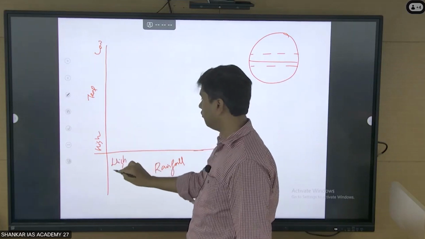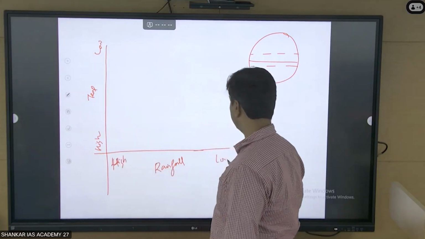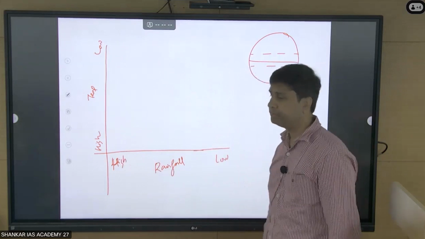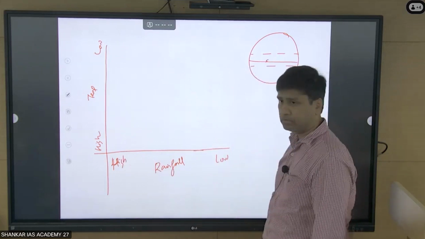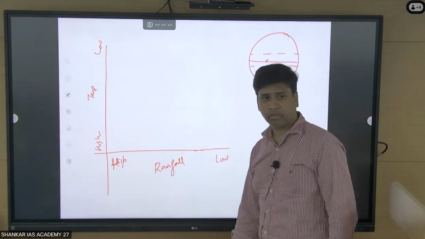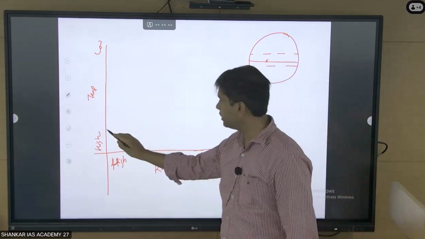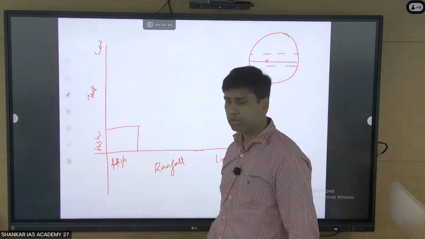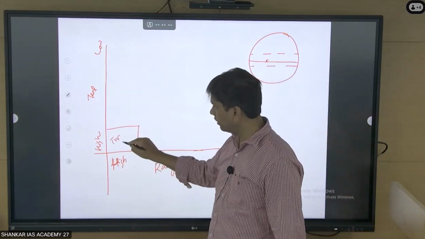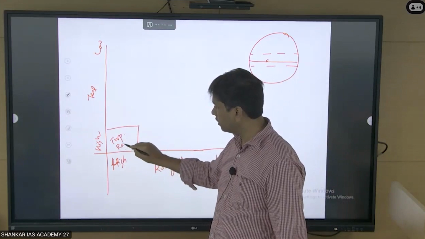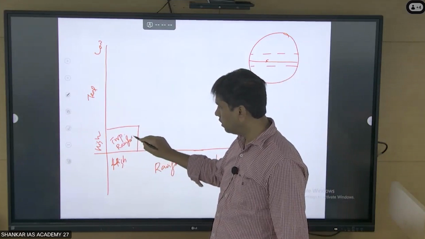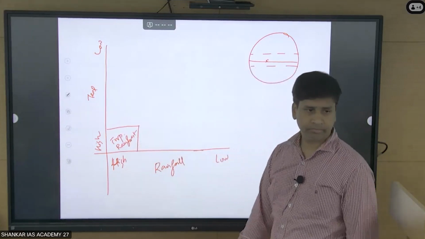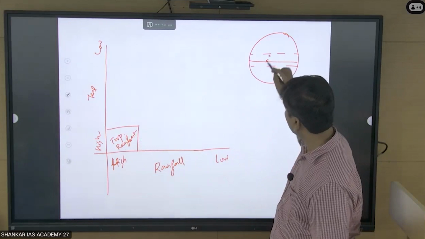This is high rainfall, this is low rainfall. Now you come to the equator. In the equator, definitely you will find high temperature and high rainfall. Because of that, you will find a tropical rainforest.